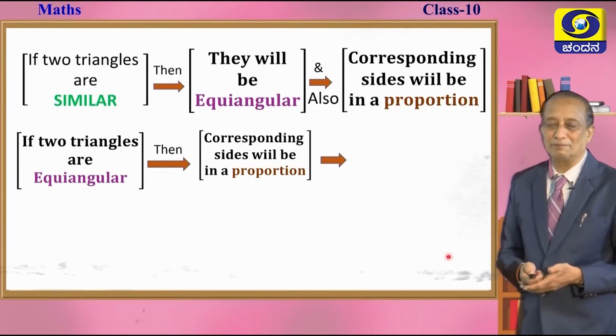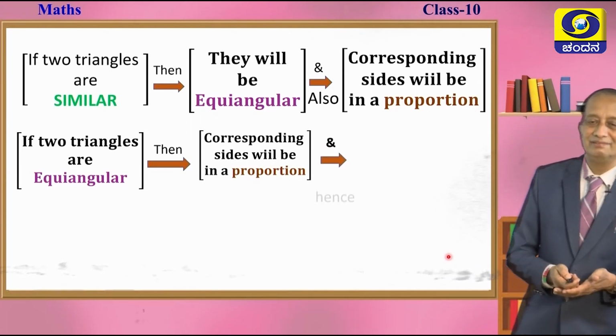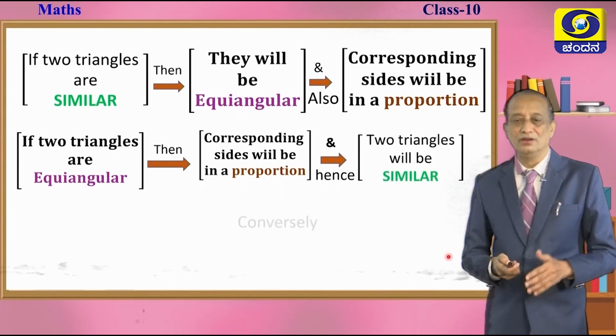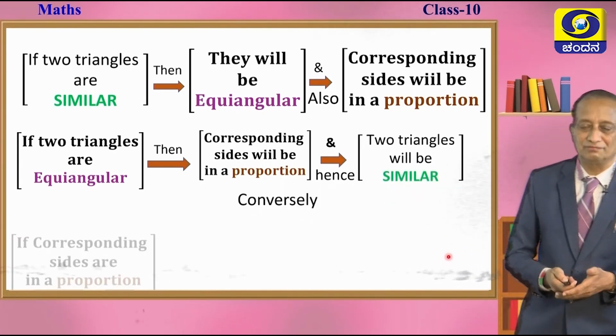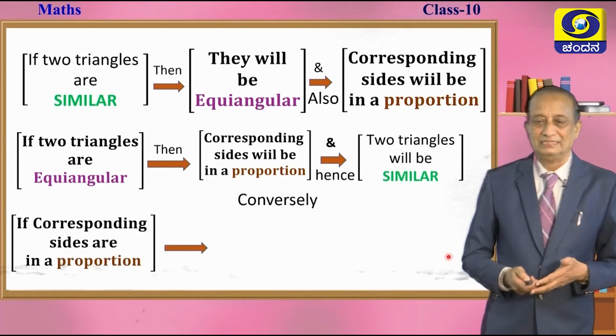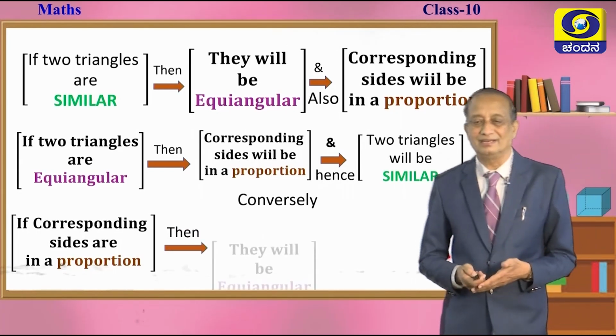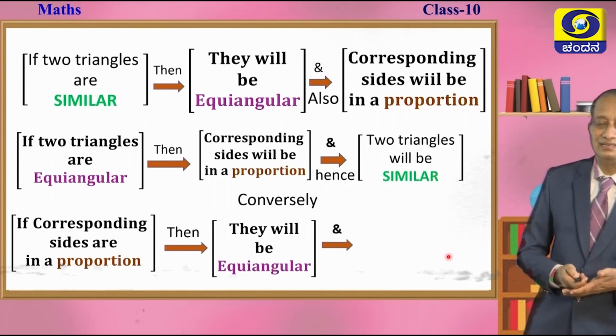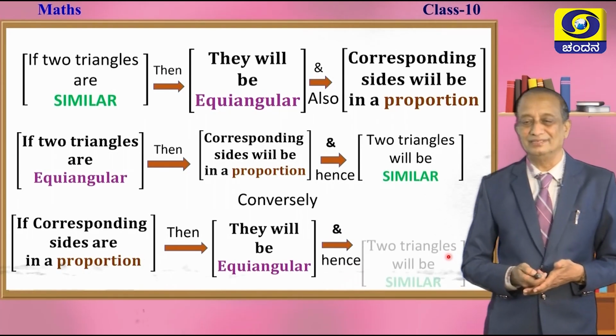Corresponding sides are in a proportion, and hence we can conclude that they are similar triangles. Or we can put it this way also, converse of this. So, if the corresponding sides are in a proportion, then we can say that they are equiangular, and hence the two triangles are similar. Okay.